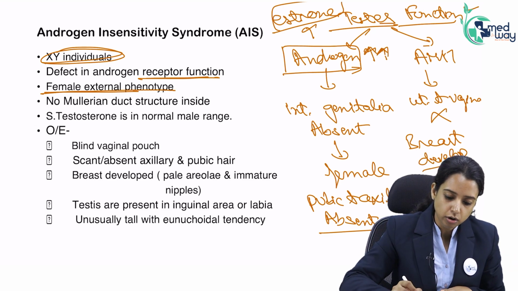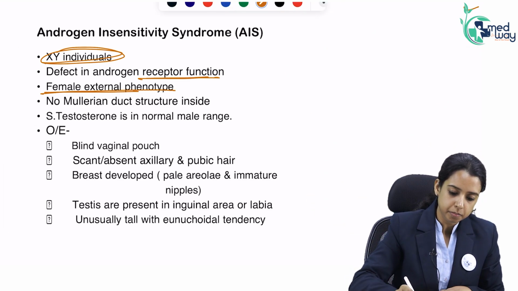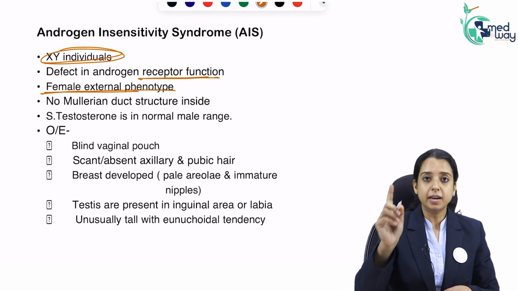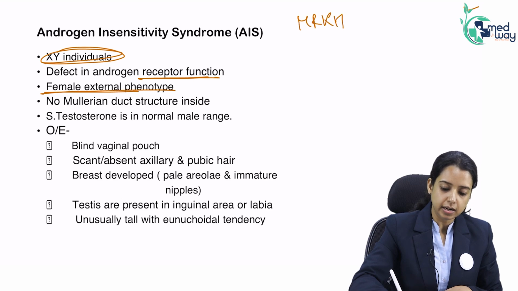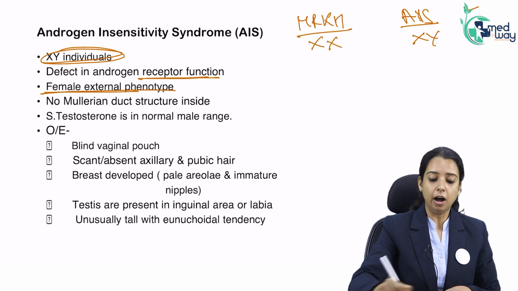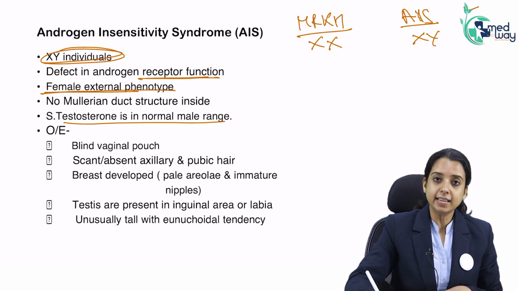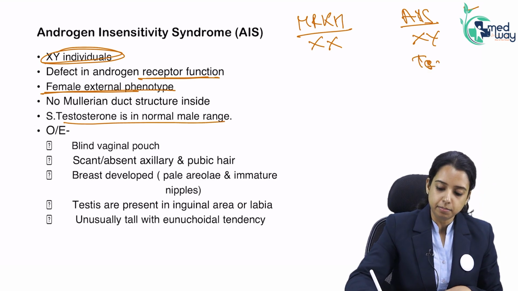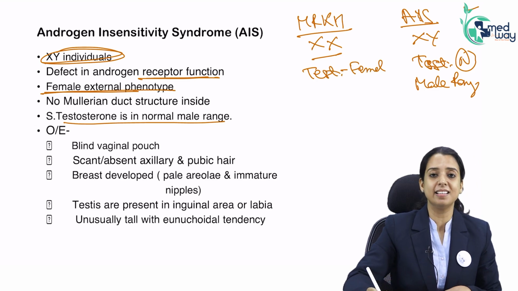What will the question give you to differentiate? How will you differentiate between an MRKH girl and an androgen insensitivity boy? MRKH is a girl, XX, whereas androgen insensitivity is an XY boy. How will you differentiate between these two? Testosterone first. Since it is XY, the testosterone is in a male range. Whereas in MRKH, the testosterone is very less. In females, testosterone is there, but it is very less in amount.